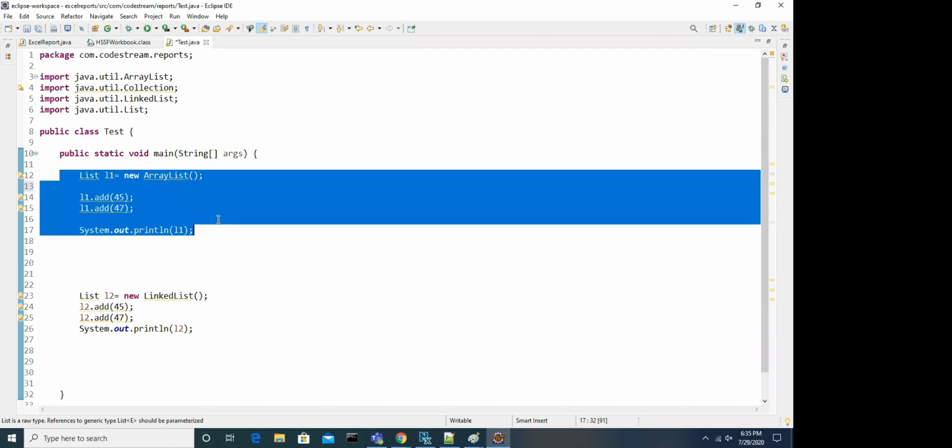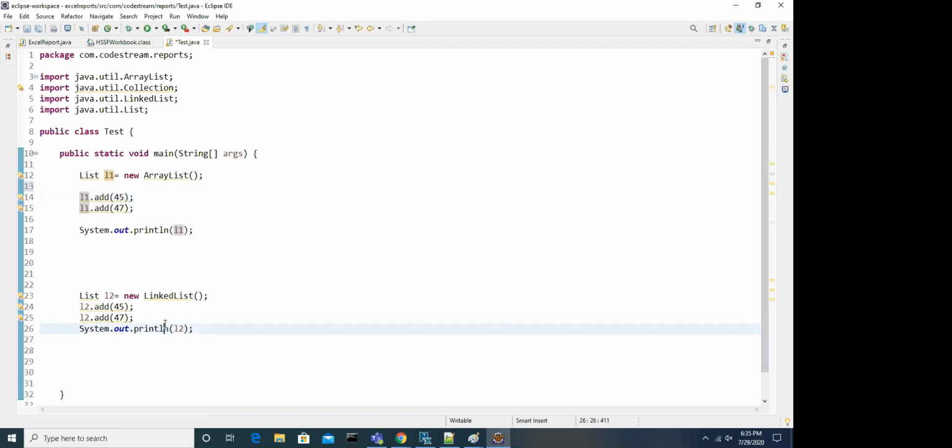You will also decide which is best to use, ArrayList or LinkedList, based on requirement. The purpose of both is the same, adding a group of elements and handling them. But there is a difference between ArrayList and LinkedList, and we will understand that.